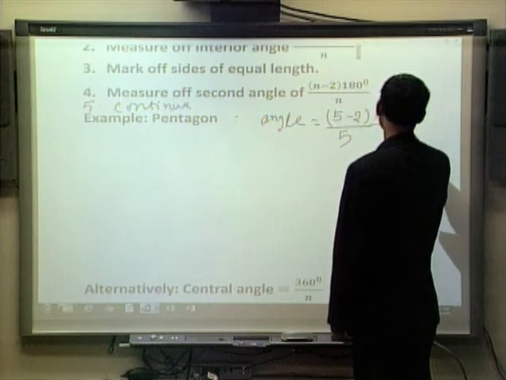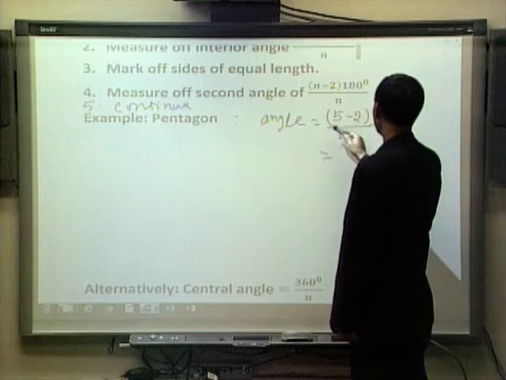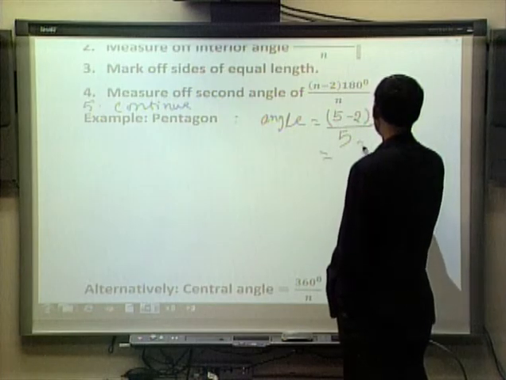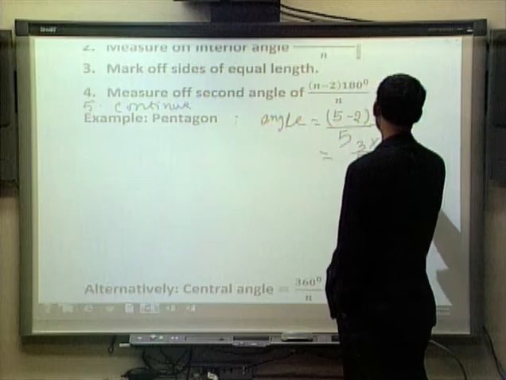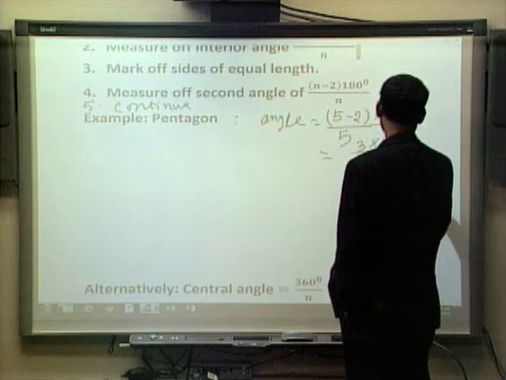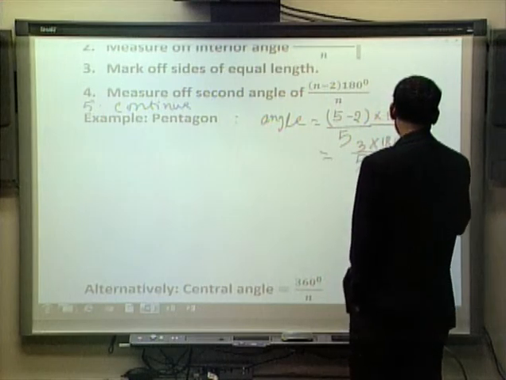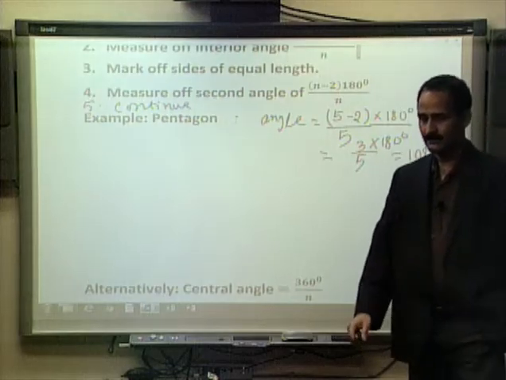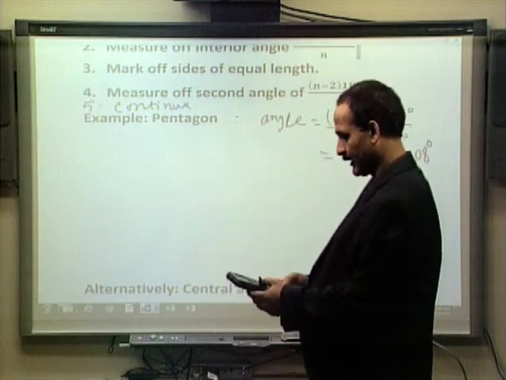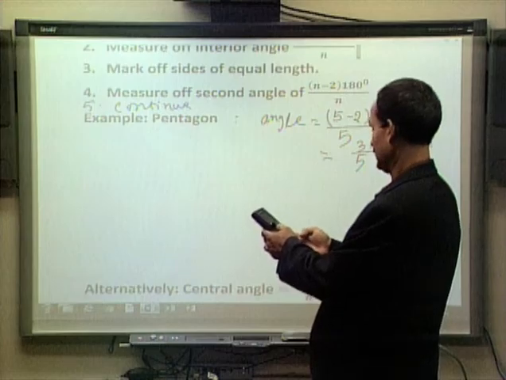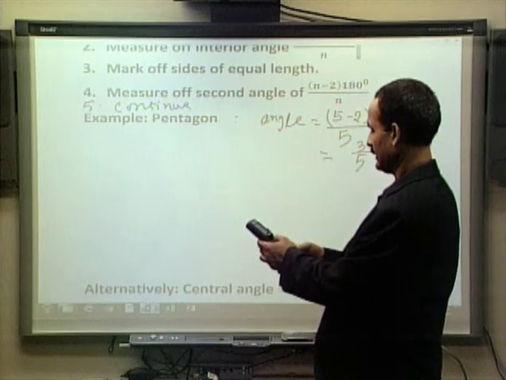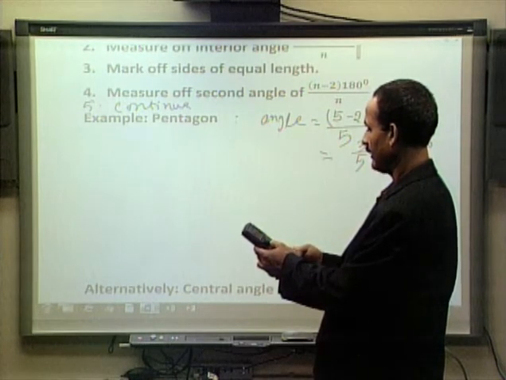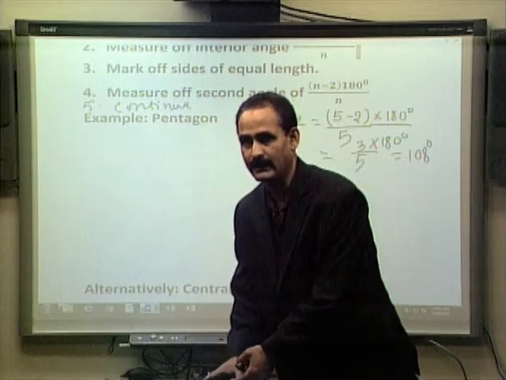So let's do this calculation first. This will be 5 minus 2, 3 over 5 times 180 degrees. I think we will get 108 degrees if we do this calculation. Let me see if I am correct. 3 times 180 divided by 5, yeah, that will be 108 degrees.